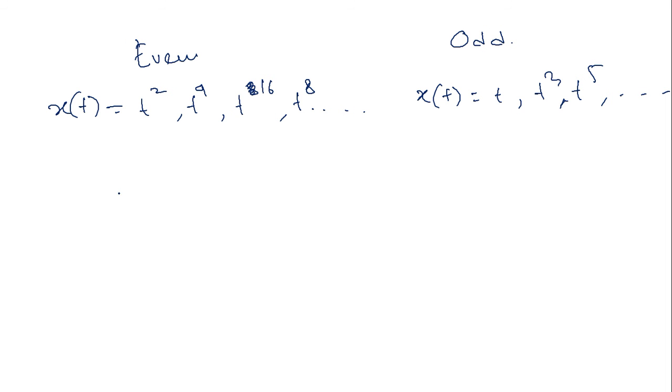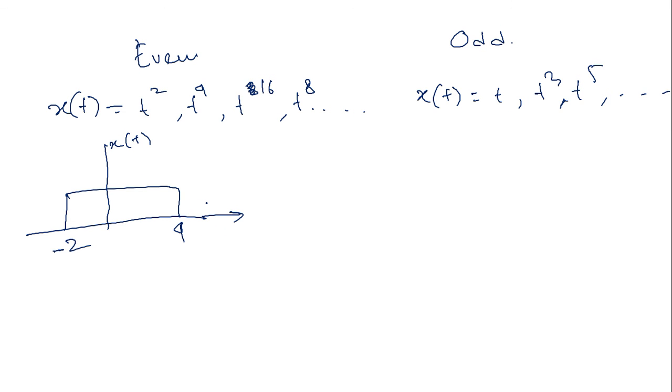Like I am drawing a signal, say like this. Say a signal is from minus 2 to 4, x of t. Can you say what type of signal this is? Is this signal an even signal? No, this signal is not even. If you apply the time reversal, you will see this one goes from minus 4 to 2, x of minus t.